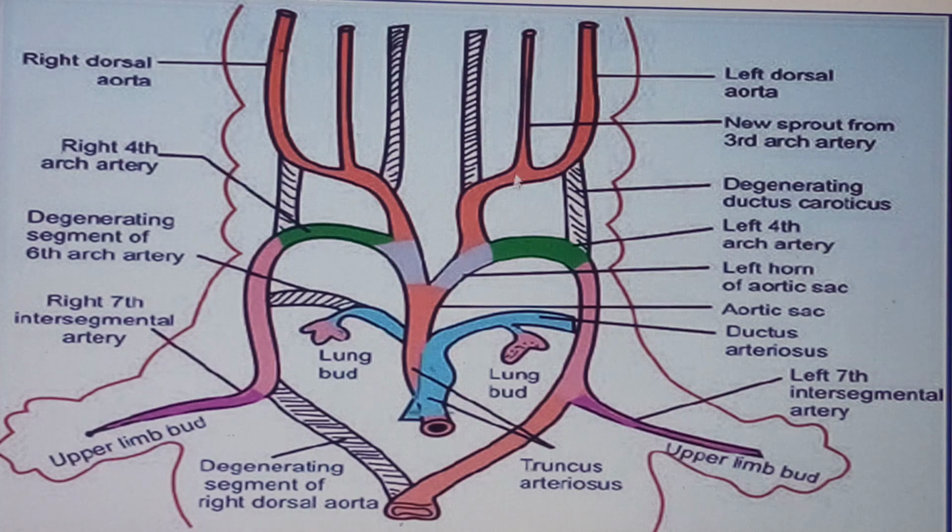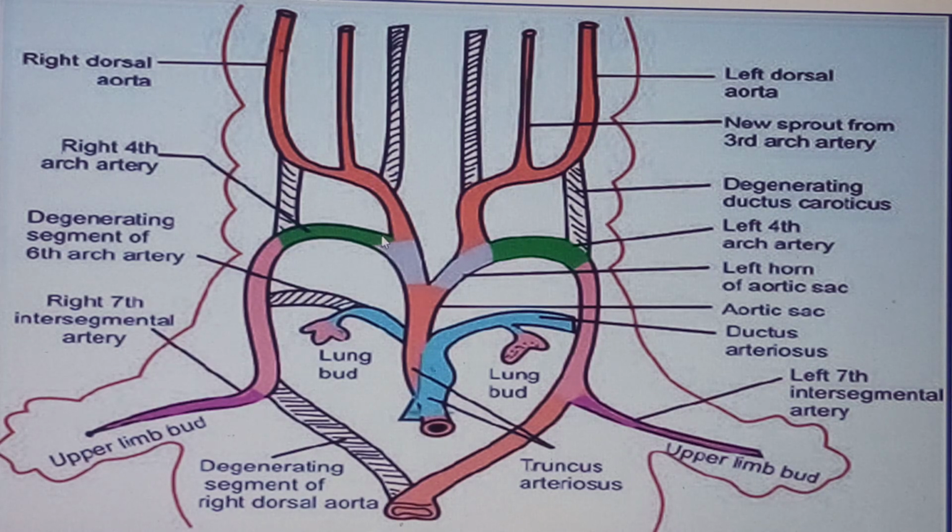Now, the next one that we want to talk about is the brachiocephalic trunk. My friends, let's look at the brachiocephalic trunk more towards the right side. The brachiocephalic trunk is this one that we see over here, and it emerges only from the right horn of the aortic sac. As simple as that, right horn of the aortic sac. Therefore, it will give rise to the common carotid artery, and yes, it will be emerging from it.